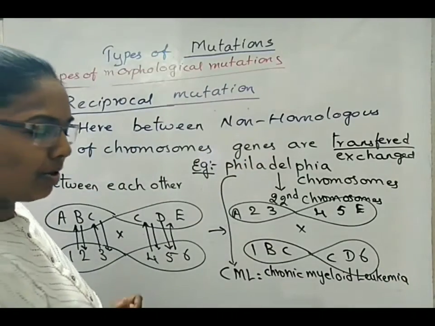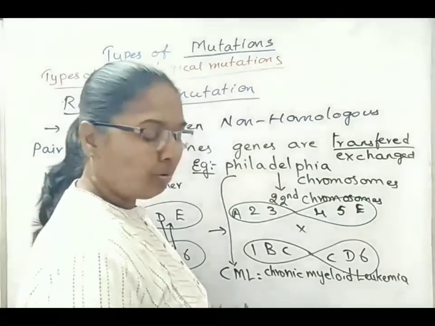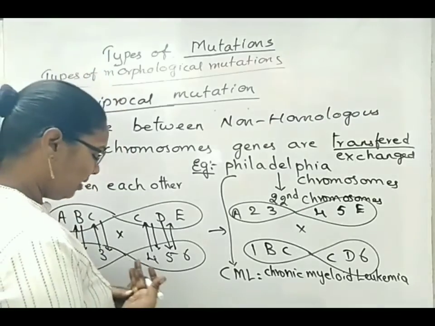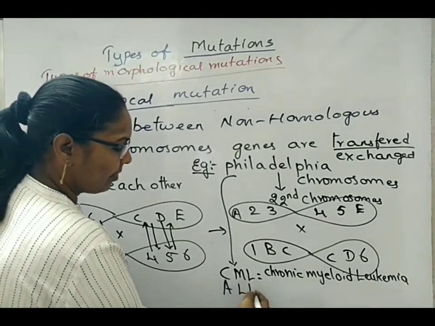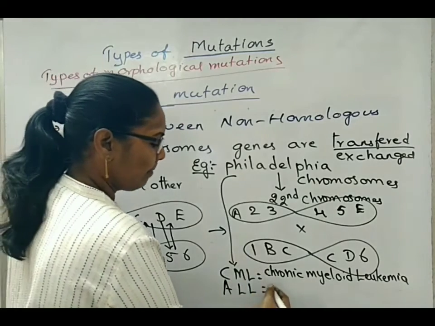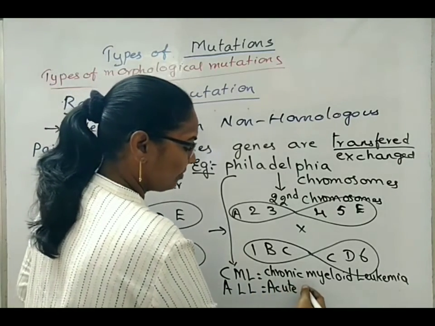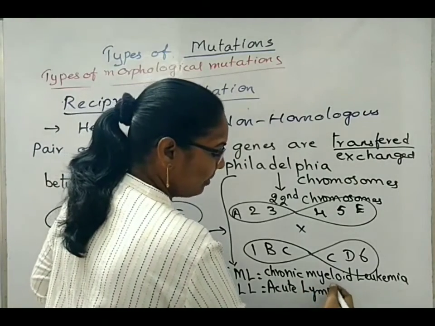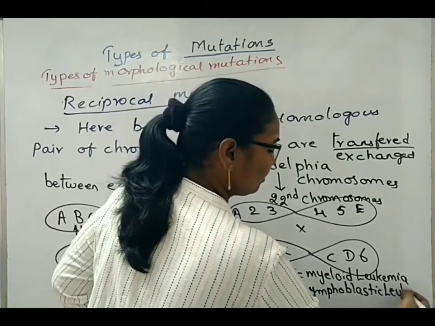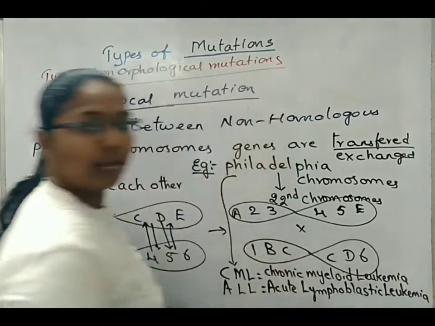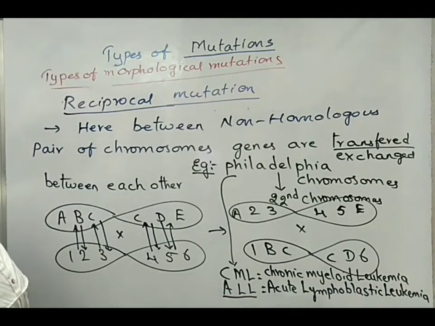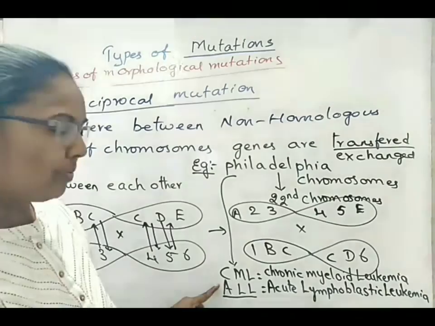This also can cause another type of disorder in the bone marrow, that is acute lymphoblastic leukemia, which we give a shortcut like capital A, capital L and capital L. This is acute lymphoblastic leukemia, which we are representing with ALL, all the letters in capital form.